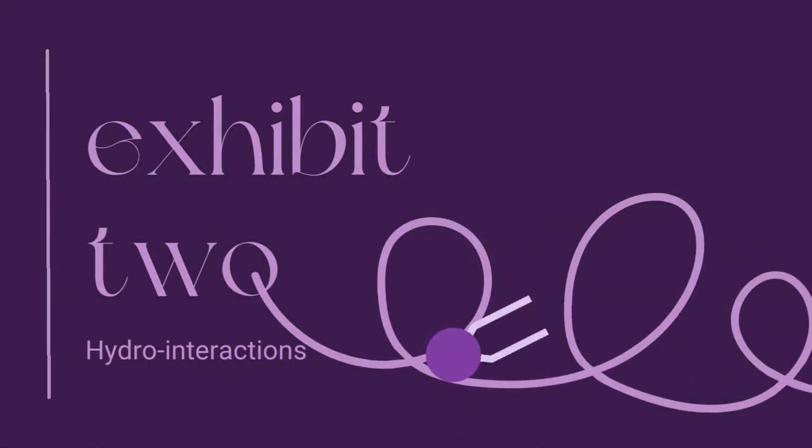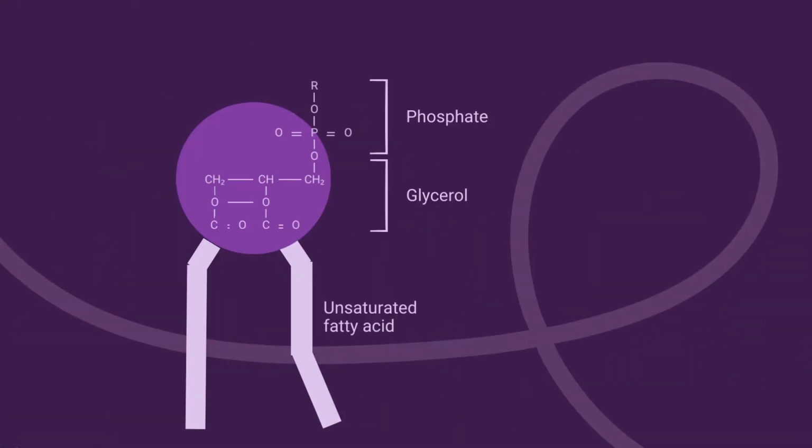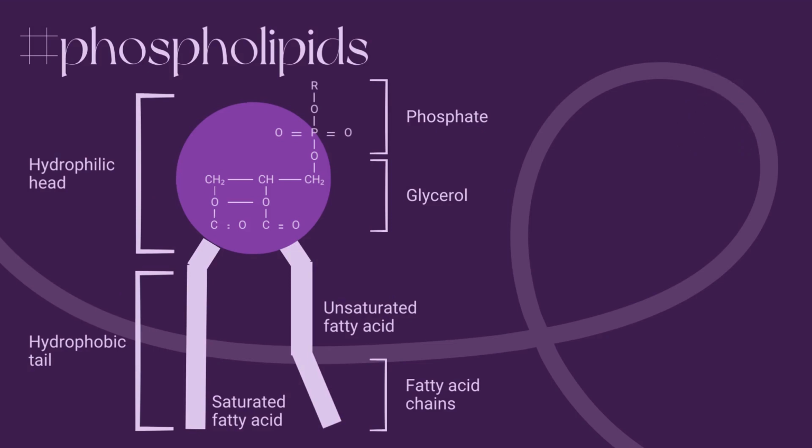Exhibit 2. Hydro interactions. Now, there are 2 very important parts of a phospholipid, the head and the 2 tails. The head is a phosphate molecule that's attracted to water, or is hydrophilic. The 2 tails are made up of fatty acids, or chains of carbon atoms that aren't compatible with or repel water, which are hydrophobic.